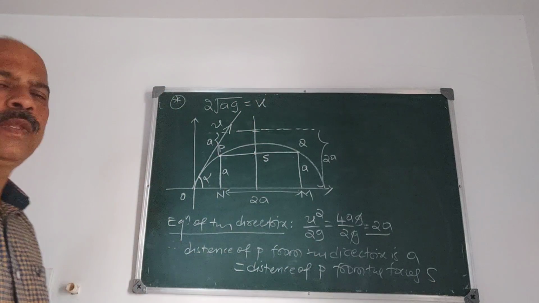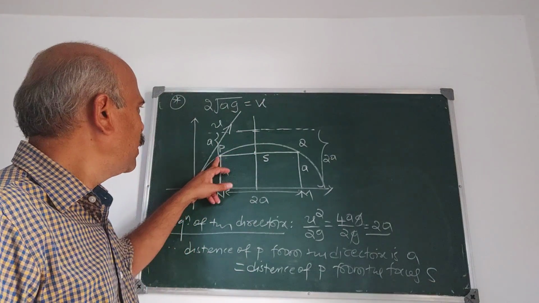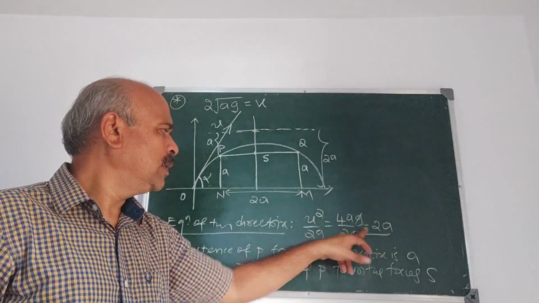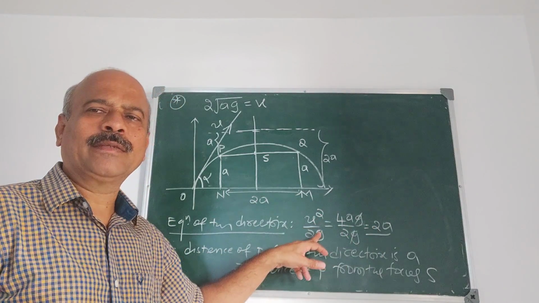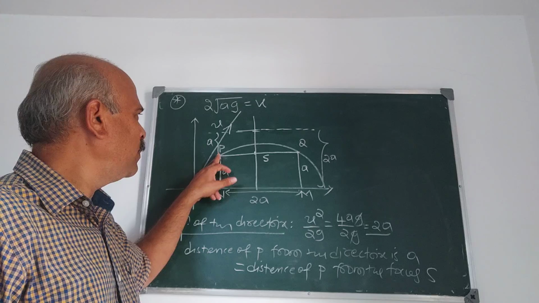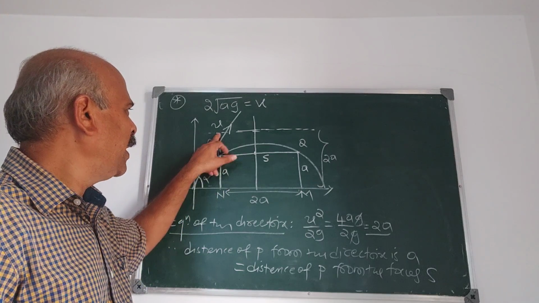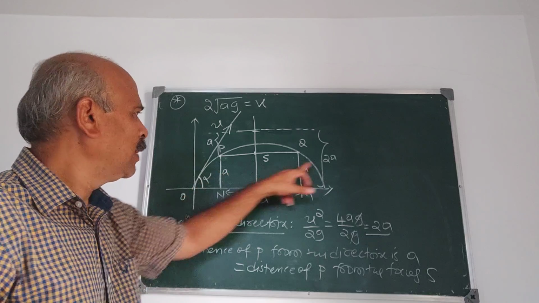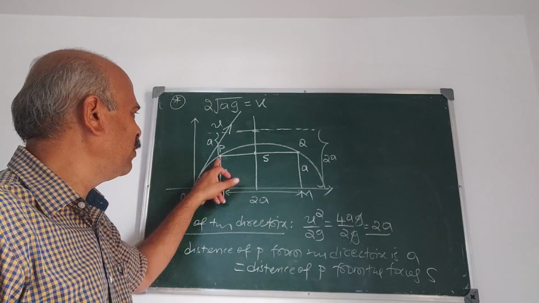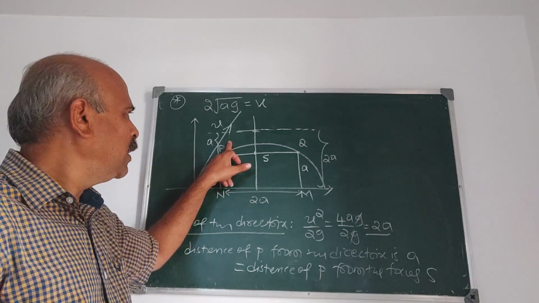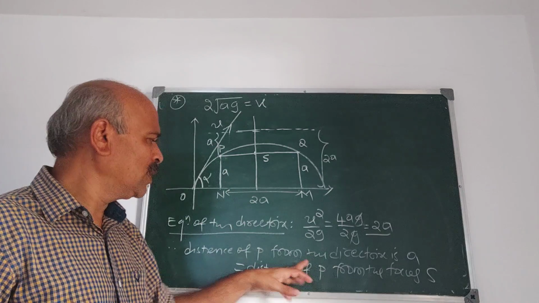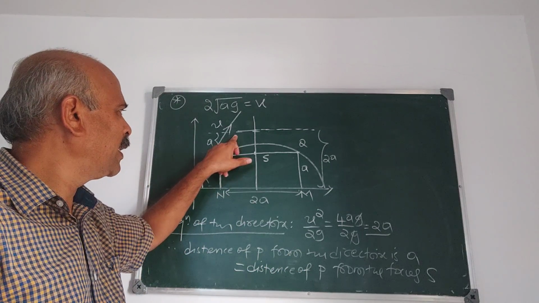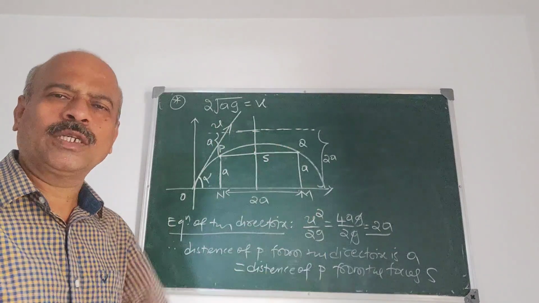So what is your conclusion? The distance of P from the directrix is a, because the complete distance is 2a, given by the equation of the directrix. So this distance is a. But using the property of parabola, the distance of any point on the parabola from the directrix is the same as its distance from the focus.